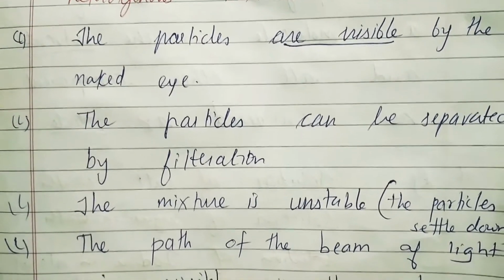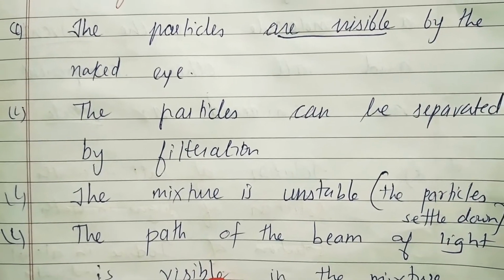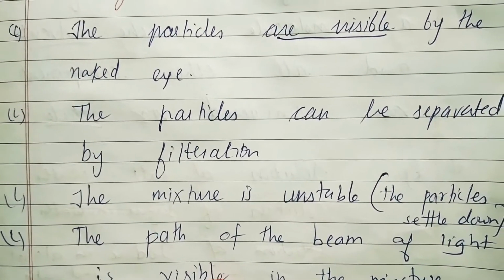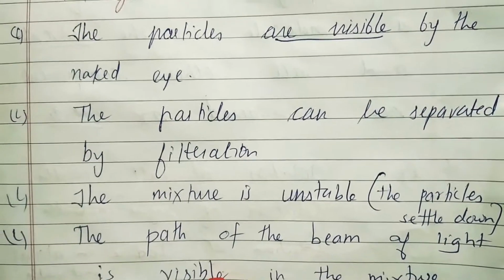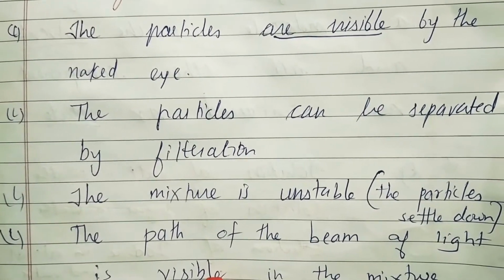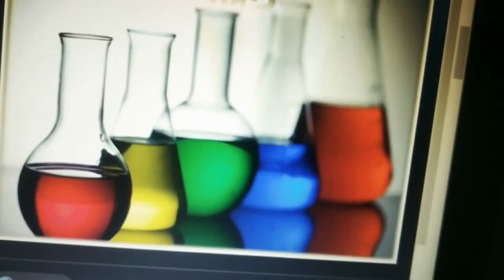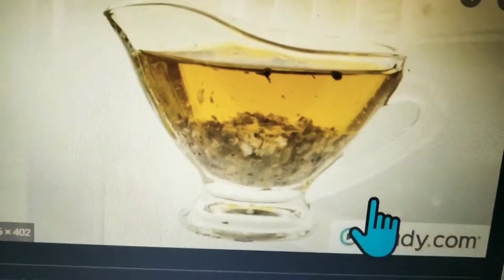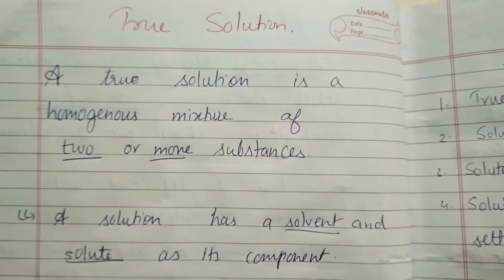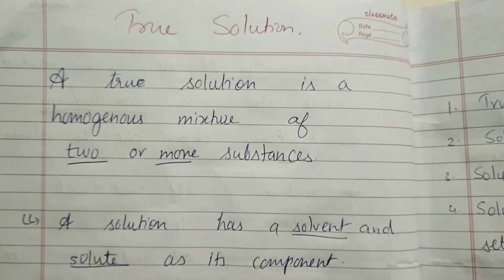The path of beam of light is visible in the mixture. So in case of homogeneous mixture, it was not visible, but in case of heterogeneous mixture, the path of beam of light is visible. So these are homogeneous mixtures, and this is the heterogeneous mixture. So students, let's discuss true solution.